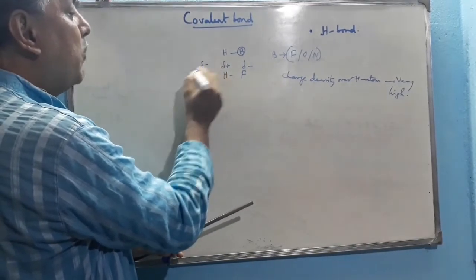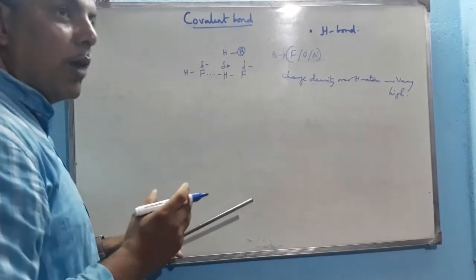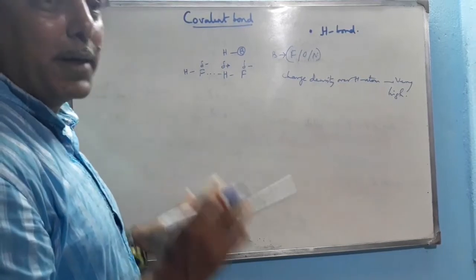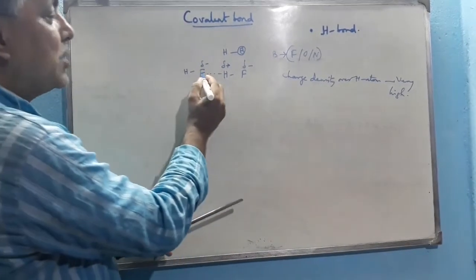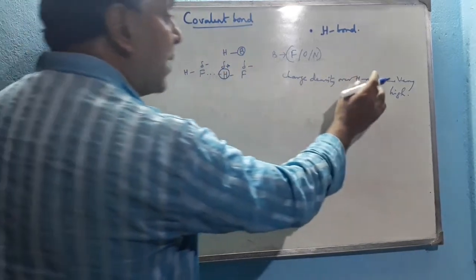the negative pole of the second molecule, like this, and hence an intermolecular force of attraction operates, which is stronger than that of any other van der Waals force of attraction. Because we know that hydrogen is the smallest, its charge density becomes very high.